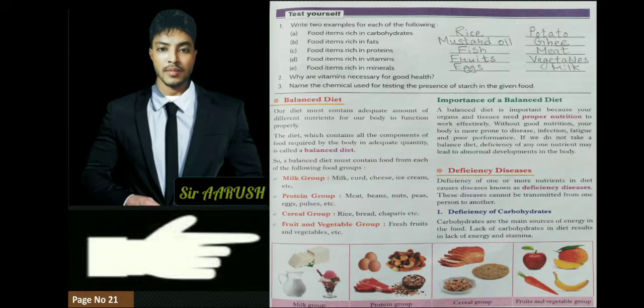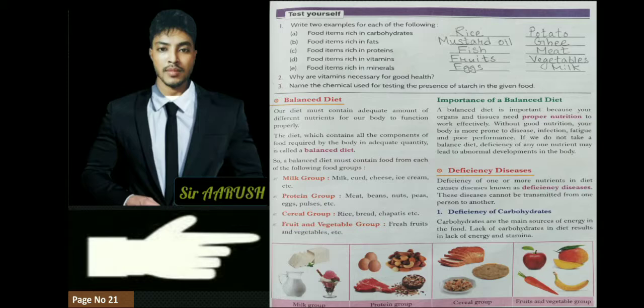So what is the importance of balanced diet? A balanced diet is important because it protects our organs and tissues, and it helps them to work effectively. Without good nutrition, your body is more prone to disease, infection, and poor performance. If we do not take a balanced diet, deficiency of one nutrient may lead to abnormal development in the body. In this COVID time, if we do not take a balanced diet, we will fall sick. And if we take proper food, we will not fall sick very easily.